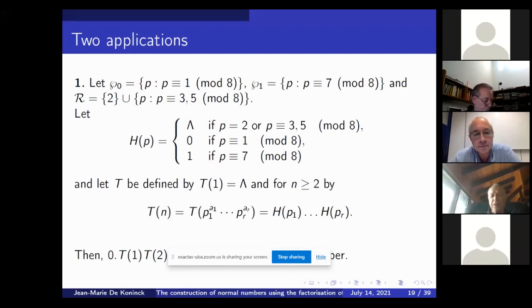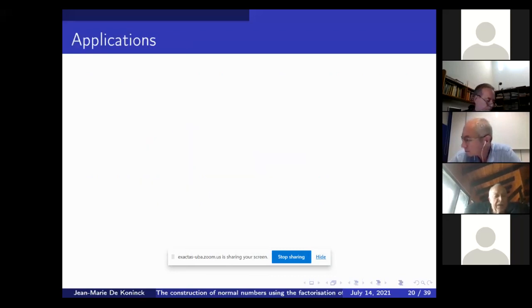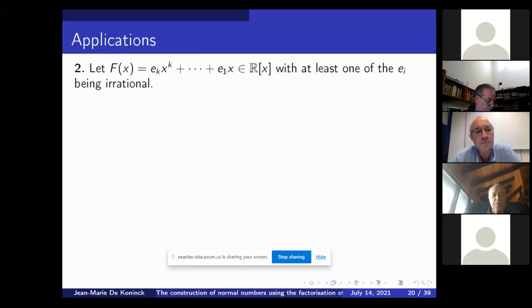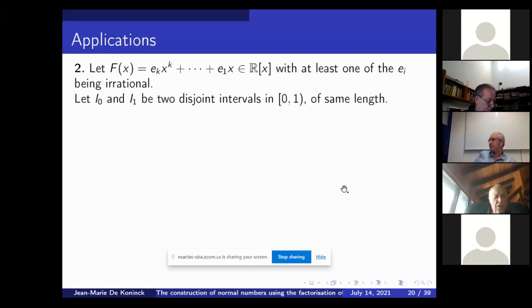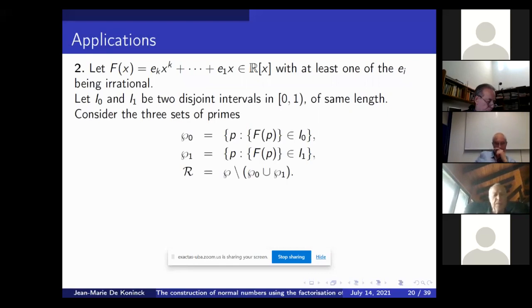It doesn't have to be primes in arithmetic progression. We can have something much more different than that. Take a polynomial f with real coefficients, such that at least one of the coefficients is irrational. Then consider two disjoint subintervals I0 and I1 of the interval [0,1], of the same length, maybe each of length 1/4.